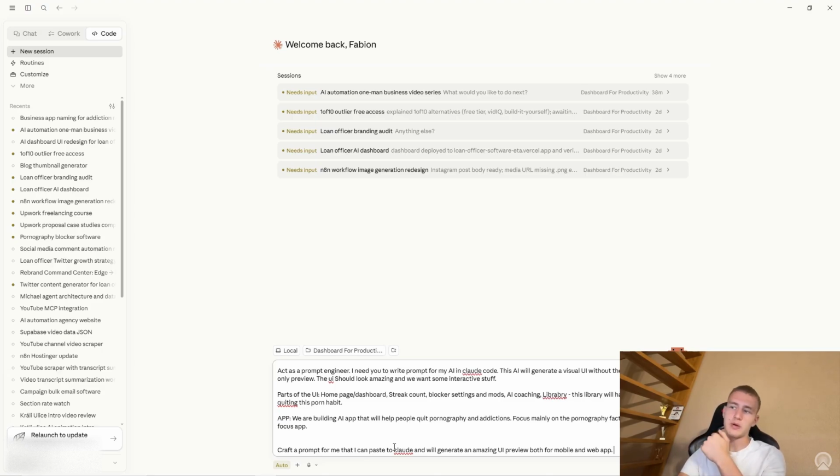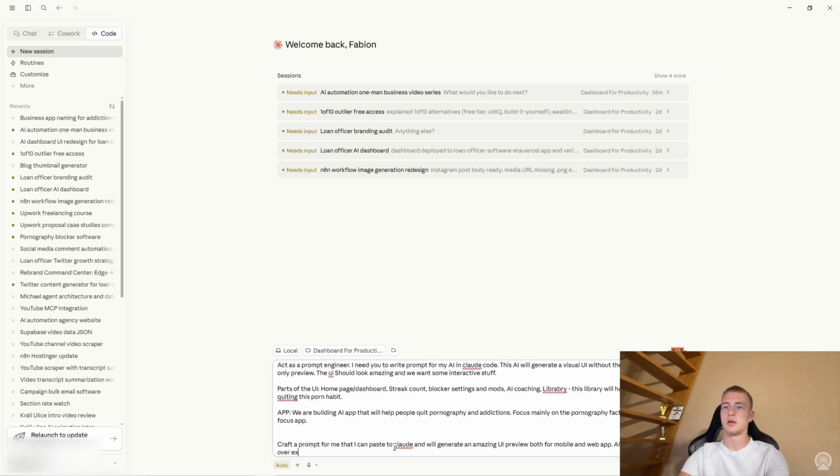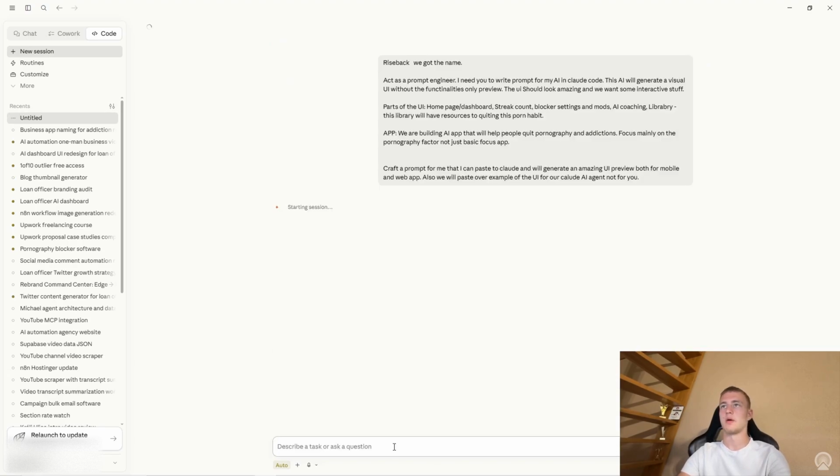I will start with iOS and not do Android once we get to the functionality at the start, but web app is an absolute must. Okay, and the last thing, also we will paste our example of the UI for our Claude AI agent. Okay, now while this is happening, you will probably ask some questions to us, so let's wait here for a